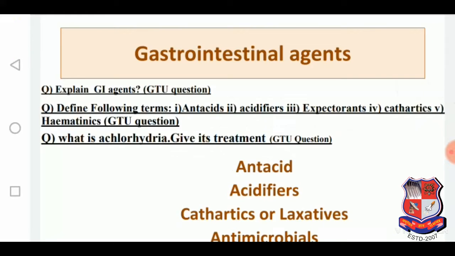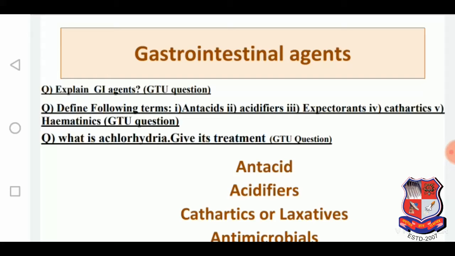Hello students, today we will discuss about the gastrointestinal agents. This is the topic included in the syllabus of first semester pharmaceutical inorganic chemistry. And in this topic we will discuss about the several questions which is frequently asked in the GTU examinations. For example, here are the 3 questions.